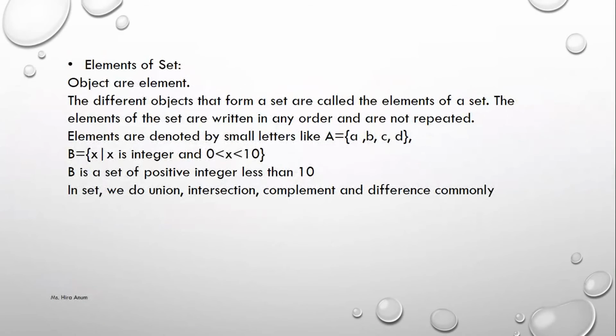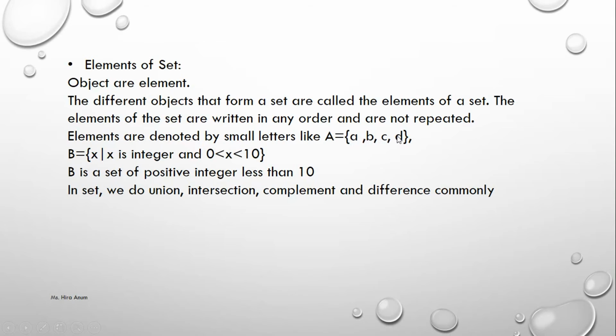Elements of sets. As we said before, objects are elements. The different objects that form a set are called elements. Like A equals a, b, c, d. This set has 4 elements: a, b, c, d.